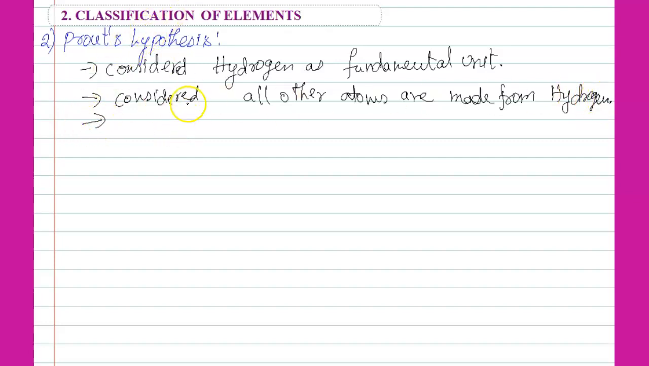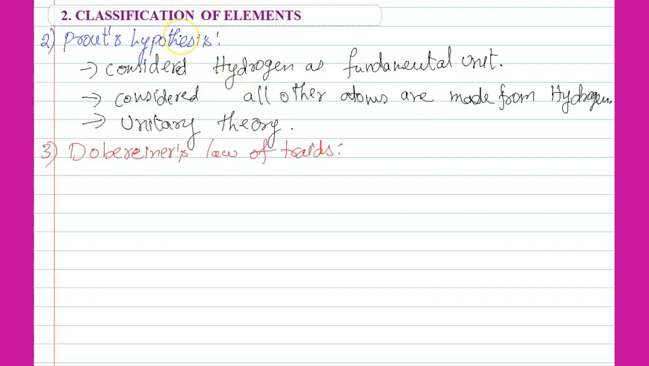This is also known as the unitary theory. But he just gave some assumptions, and that's all. No other classification of elements. Actually, this is just a hypothesis, just imagination only. He considered the hydrogen atom as the main fundamental unit, and all other atoms are made from the hydrogen atom. But he did not give any classification. Hence, this theory is a failure.